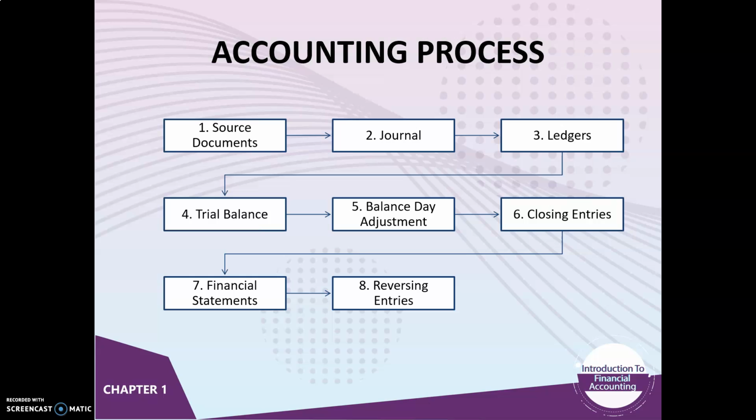The steps involved in an accounting cycle are shown here. First, we will start with source documents, and then we will record the source documents in journal. The next step, post the journal to ledgers. Then we will prepare the trial balance. Next, we will do the adjustment. And next, we will do the closing entries, prepare the financial statements, and last step is doing the reversing entries.